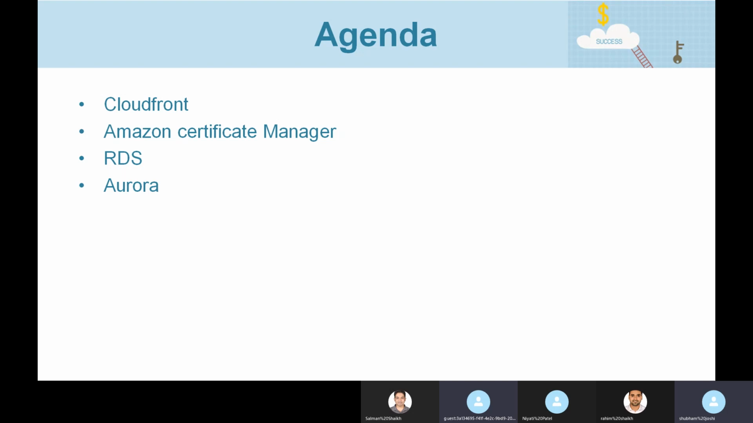Okay, so today we are going to discuss CloudFront, which is a CDN service from AWS. So what is CDN? It is Content Delivery Network. Today we'll discuss CloudFront, we'll see what Amazon Certificate Manager is, and we'll talk about Relational Database Service, and then we'll talk about Aurora. So let's start with CloudFront.